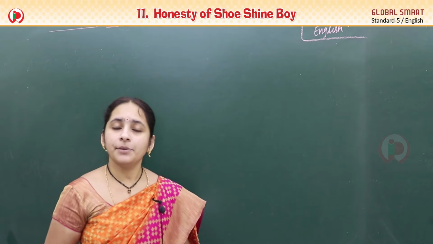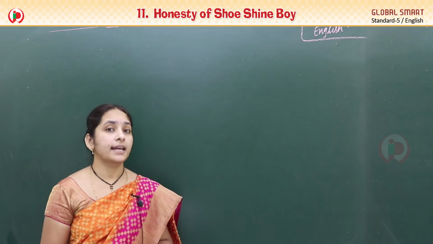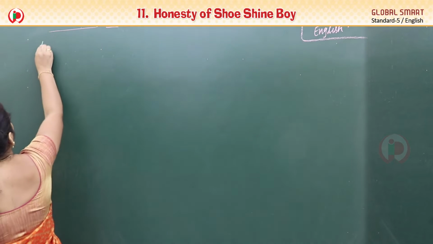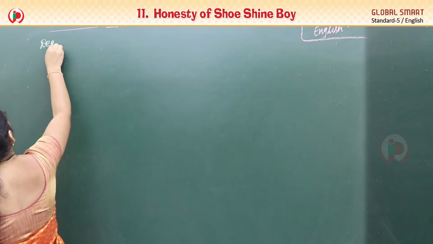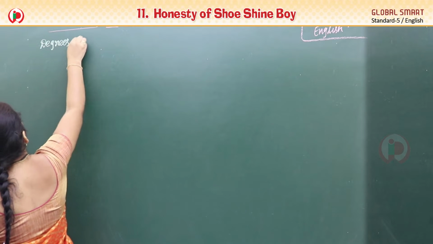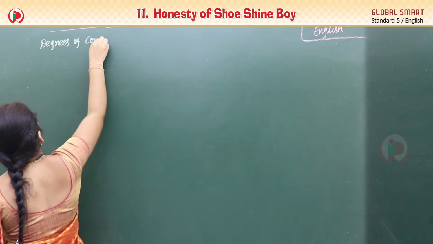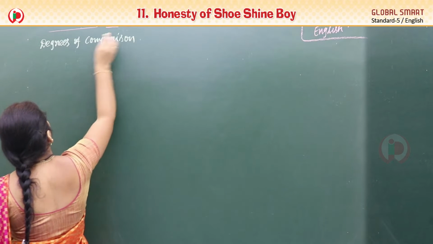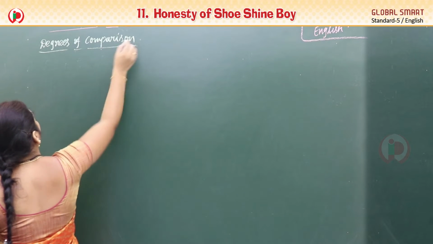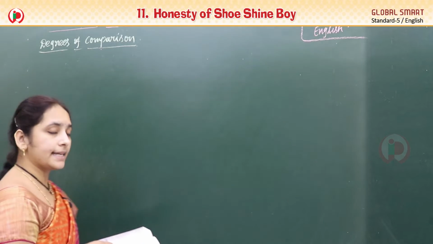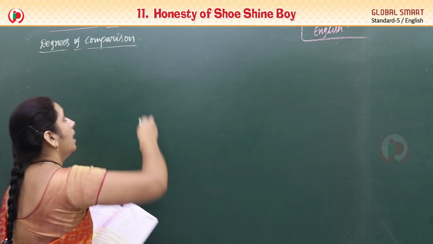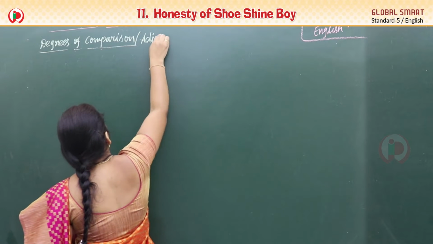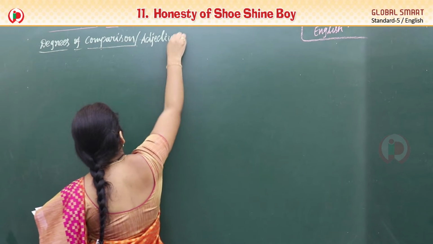See children, so after prepositions we have one more grammar topic, that is we have degrees of comparison. So what is this degrees of comparison? We call it degrees of comparison or degrees of adjectives also.